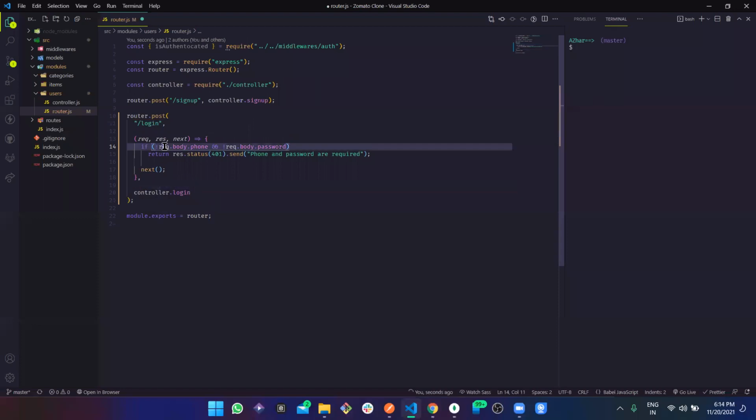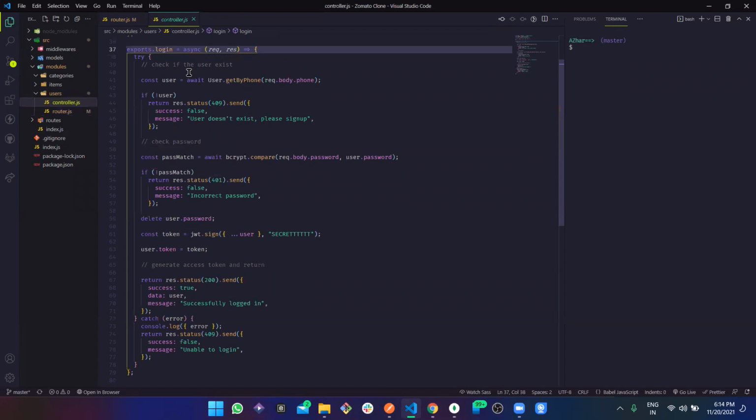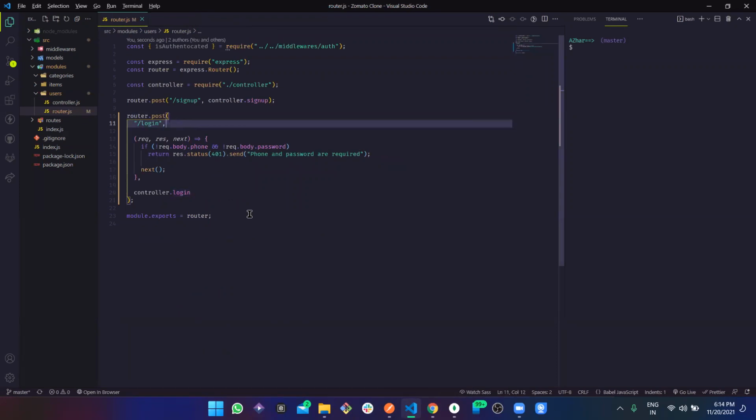So if they do not have the tickets, like the phone and the password, then we are simply sending that phone and password are required, like you are not allowed into the theater, and if not, then go to the next. And whenever we call this next in any condition, it ends this particular middleware and passes this request and response to the next method. Now in the next method, in the login, we again have this request and response, and we are calculating all those methods and everything. So let's just test this once.